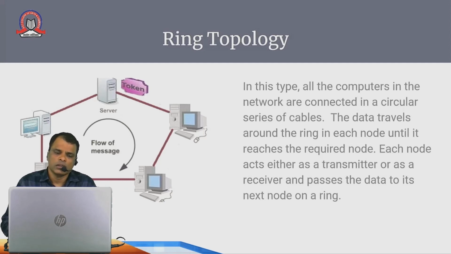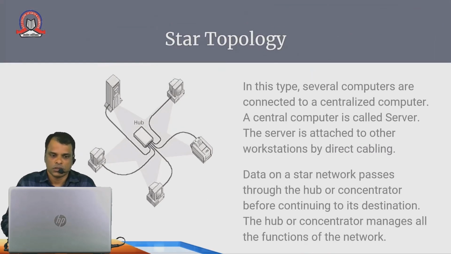Now the last and most commonly used topology is the star topology. As you see in the diagram, there is a center device which is called a hub, and all other devices, whichever you want to connect, are connected through that hub. So this type of topology is called a star topology.